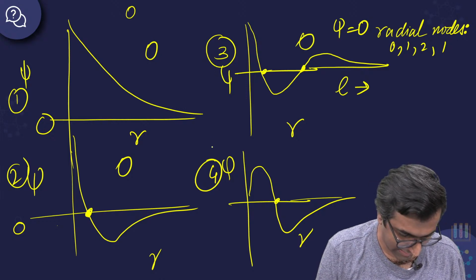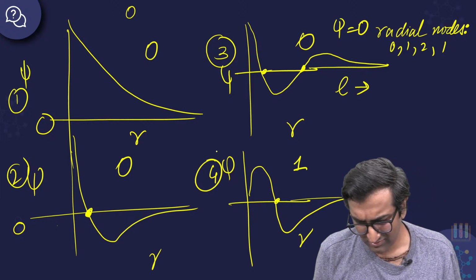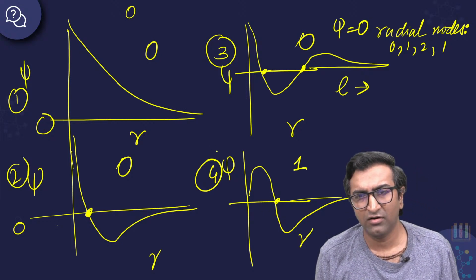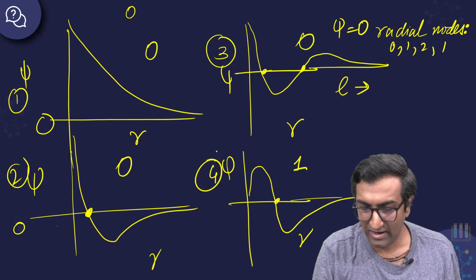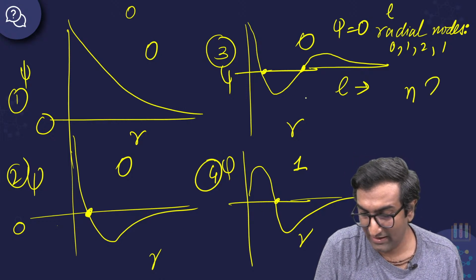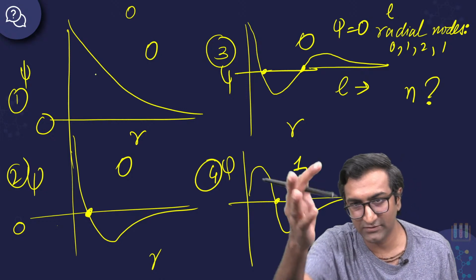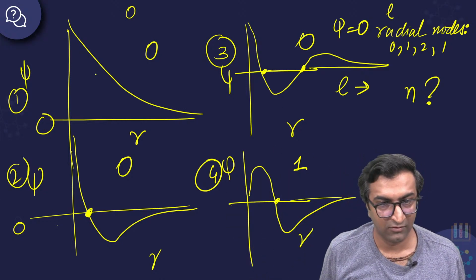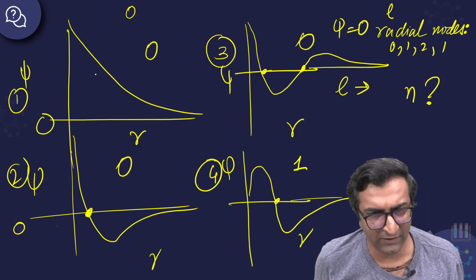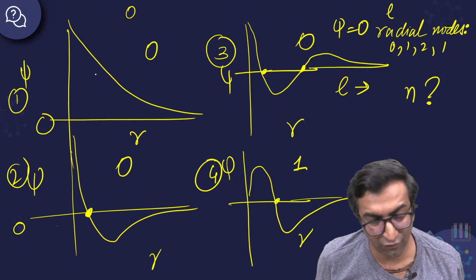And this one, L value is 1. Can you guess the N value from the L value? Is it possible at all? मैंने आपको L value बता दी है. Can you tell me what are the N values for all of these now? Same cheese. Now you tell me the N values. Yes, दीपिका बिल्कुल सही. नर्मो फोर्थ वाला अजीब लग रहा है. 0, 1, 2 ट्रू है. फोर्थ वाला भी 1 है.